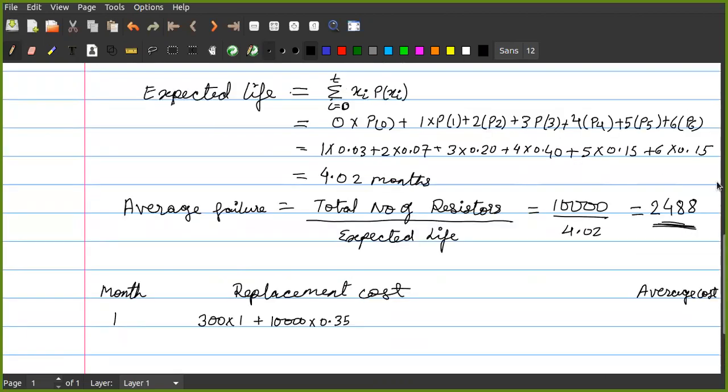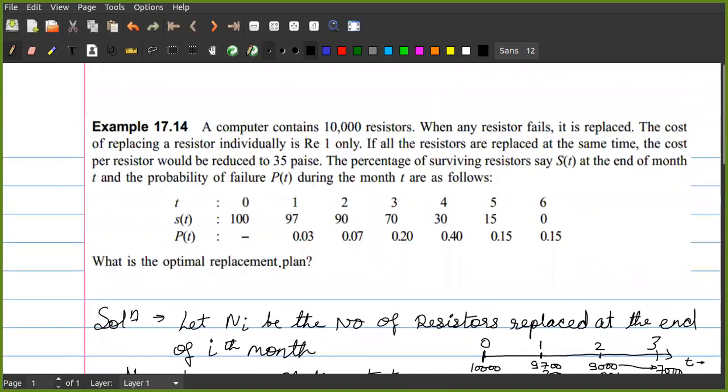This one is individual replacement. Now I am considering, if I want to go for a group replacement, what will be the optimal time? That is your replacement plan. What we need to find is the replacement plan.